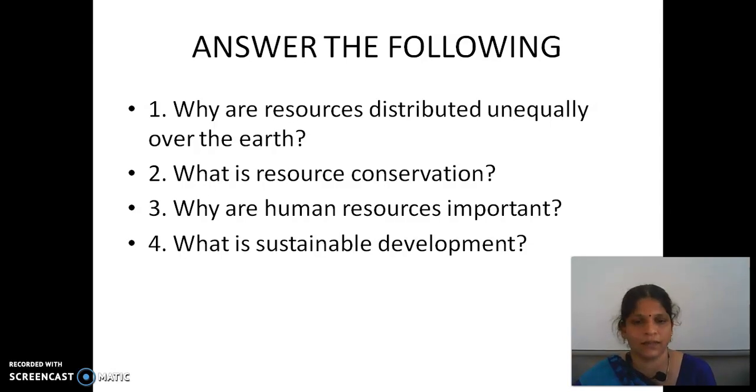That's called sustainable development. Yes children, in this lesson we saw about resources: natural resources, human-made resources and human resources. Natural resources are renewable resources and non-renewable resources. Human-made resources are those made by humans. Human resources are a great resource of the environment.